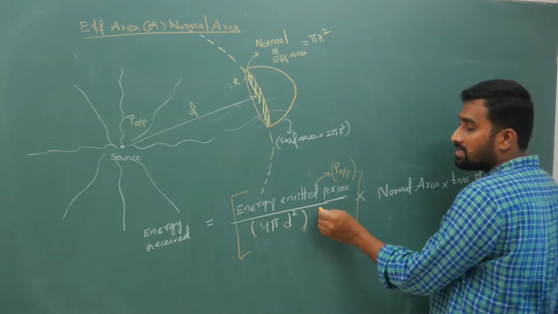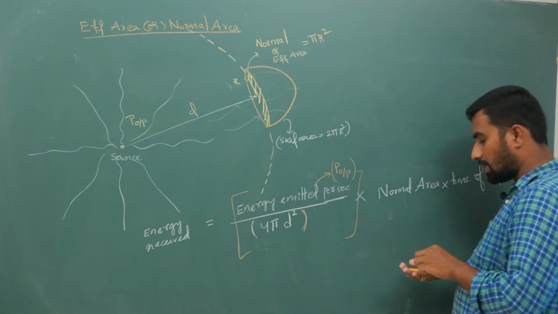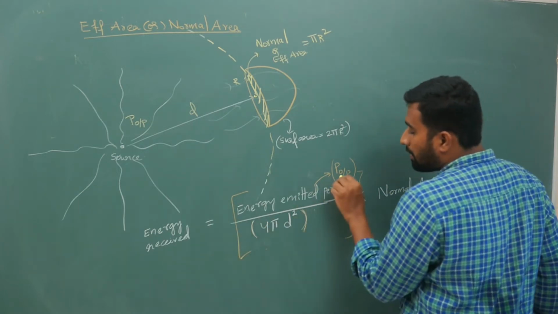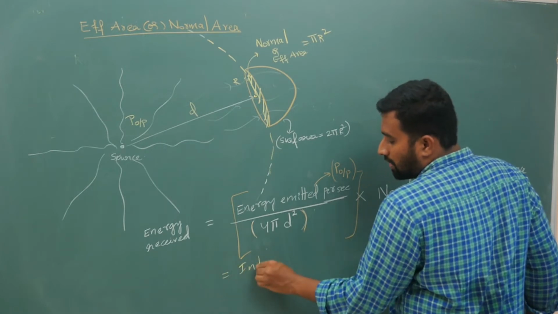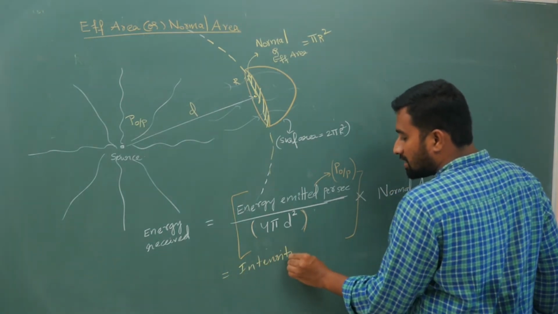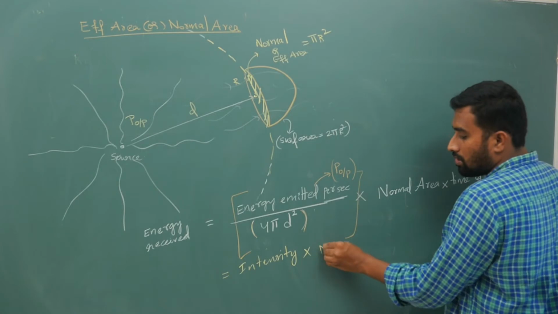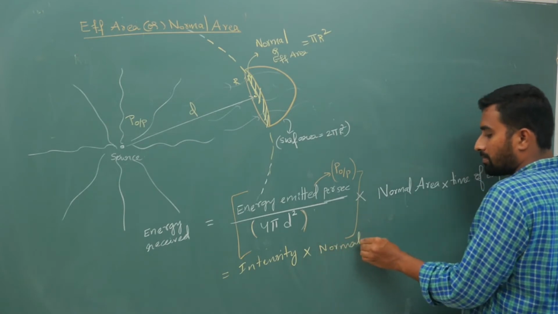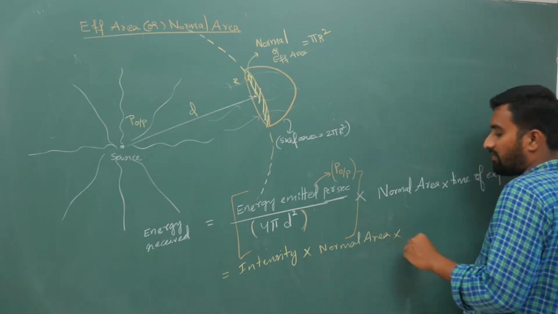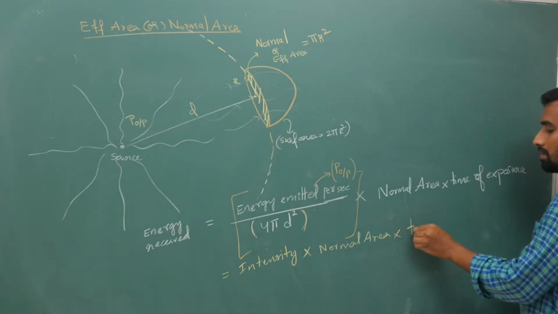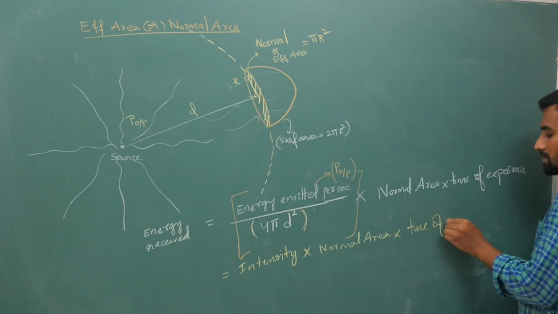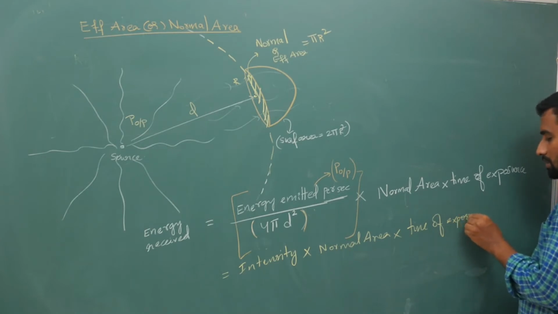This part is nothing but your intensity. This entire term, power by area, is nothing but your intensity. So I can write it as intensity of radiation into normal area, the normal or effective area, times your time of exposure. For how much time you are exposing this.